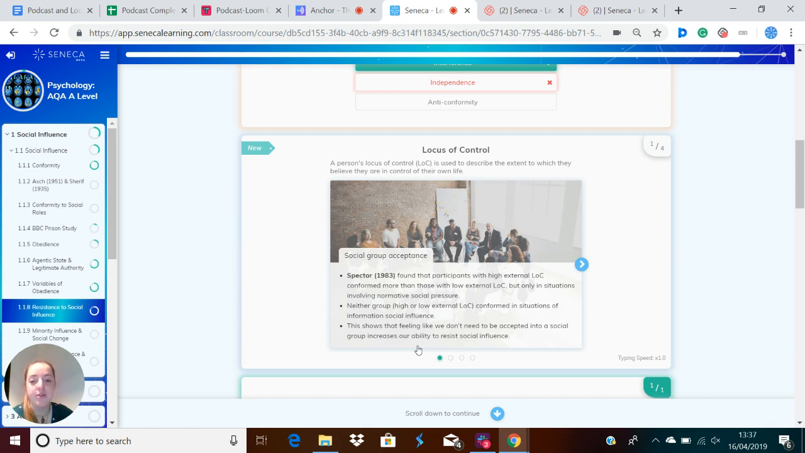Spector, in 1983, found that participants with a high external locus of control conformed more than those with a low external locus of control, but only in situations involving normative social pressure. Neither group, high or low external locus of control, conformed in situations of informational social influence. This shows that feeling like we don't need to be accepted into a social group increases our ability to resist social control.